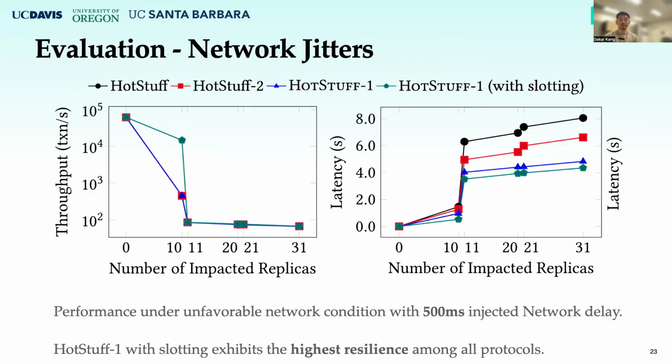Next, we tested their performance under unfavorable network conditions. To simulate the unfavorable conditions, we injected a 500 millisecond network delay to some of the replicas. The results show that HotStuff-1 with the slotting mechanism exhibits the best resilience against these unfavorable conditions. It has the highest throughput and the lowest latency among all these protocols. This is because the slotting mechanism enables the unaffected fast leaders to propose more slots in their views, mitigating the low performance caused by the impacted replicas.